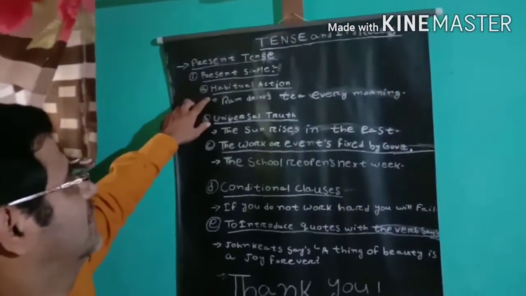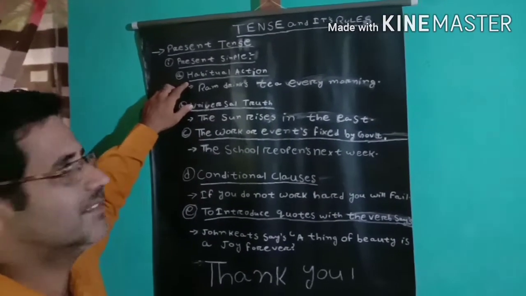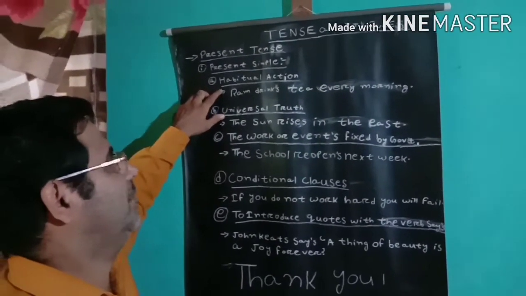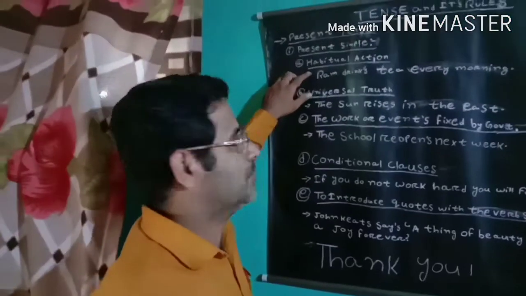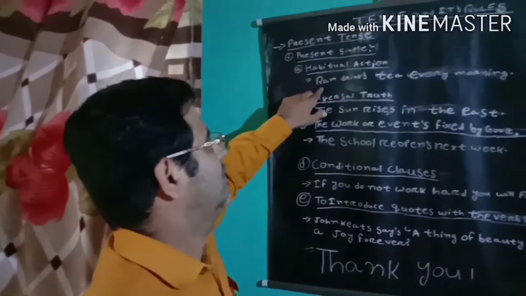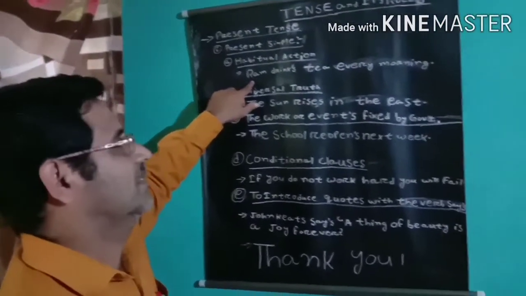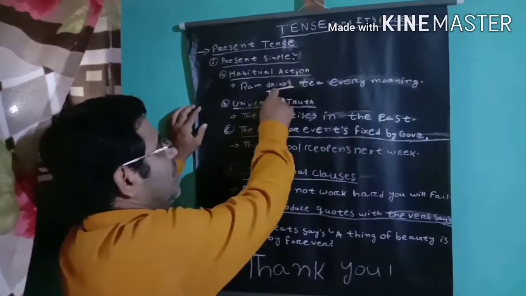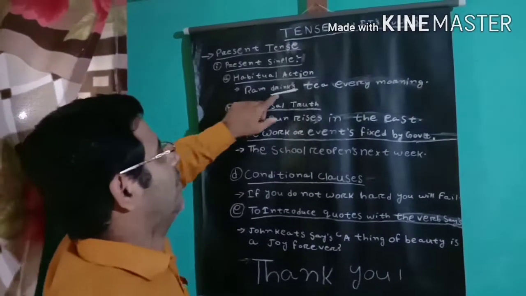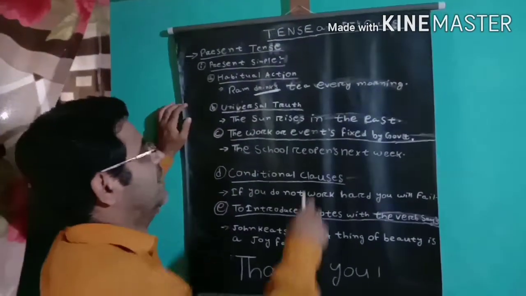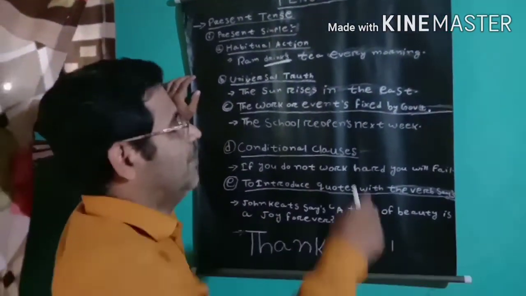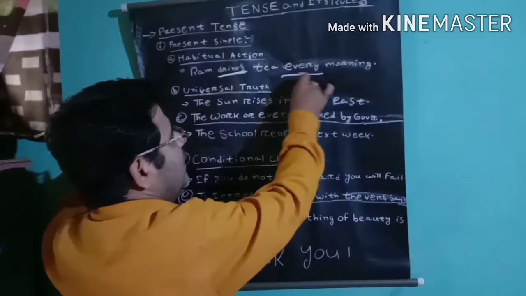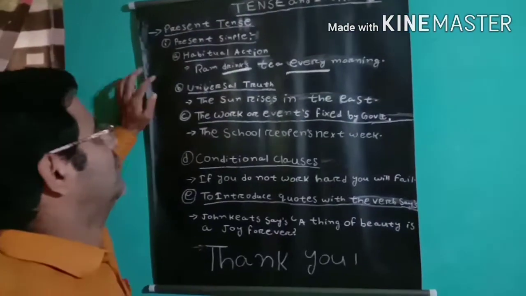The first rule is habitual action. Every habitual action that takes place, the verb takes the present simple form. The example is written here: Ram drinks. Drinks is the verb. It is in the form of present simple. Ram drinks tea every morning. Every morning. So every is the word which indicates the action is